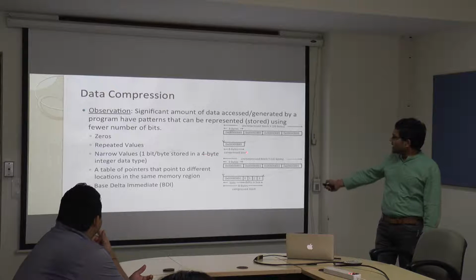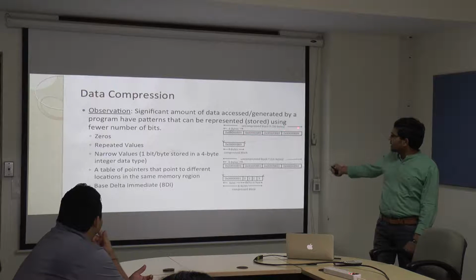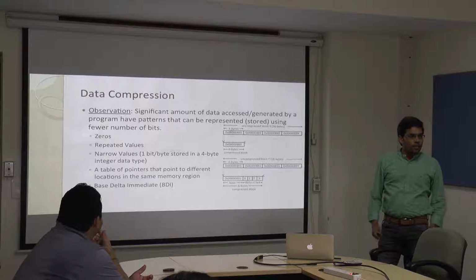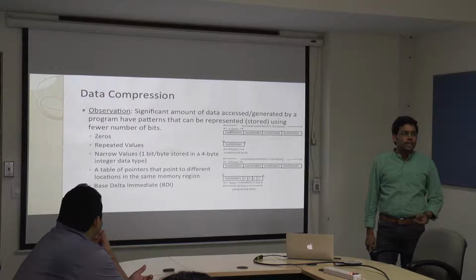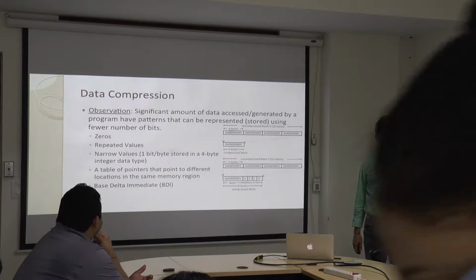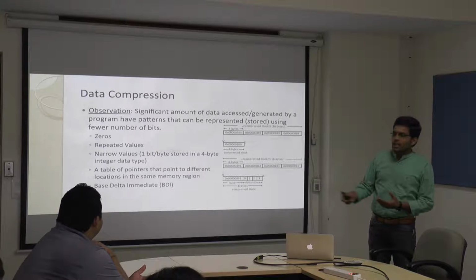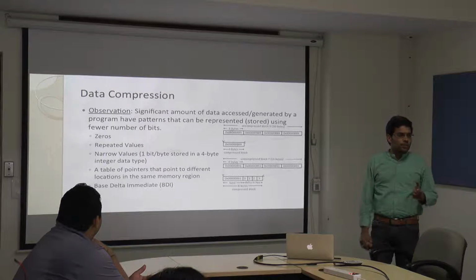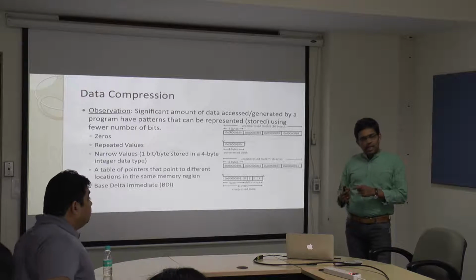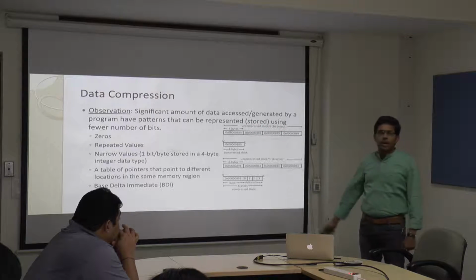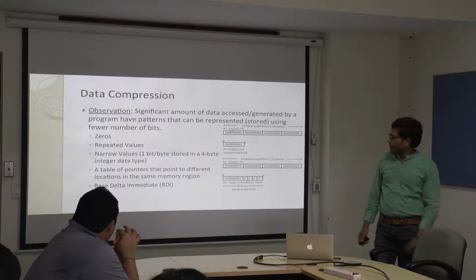All I have to do is put only a 4-byte chunk in a compressed way, and the other things I'm not going to do. But once I do this, I have to have some metadata indicating that this is compressed data, where the next 3 chunks of 4 bytes are already compressed. We have to specify what type of compression we apply, so that when the processor is actually requesting the 16 bytes of data, it has to decompress that using this metadata.